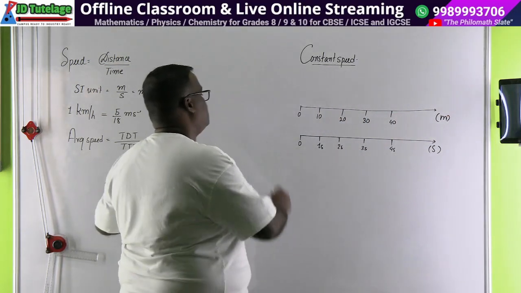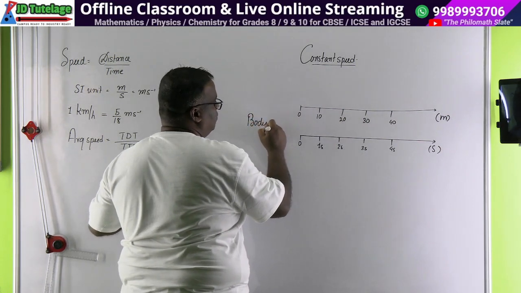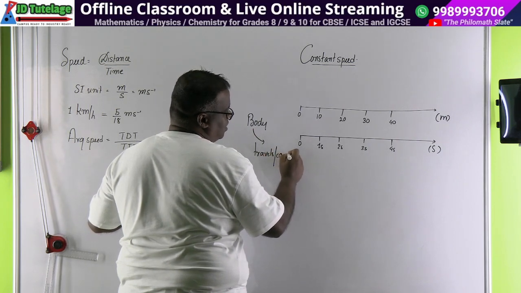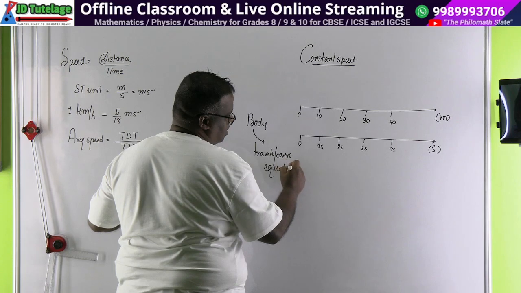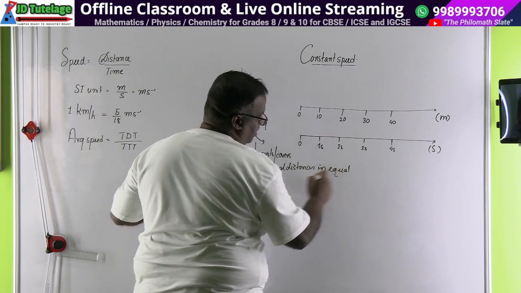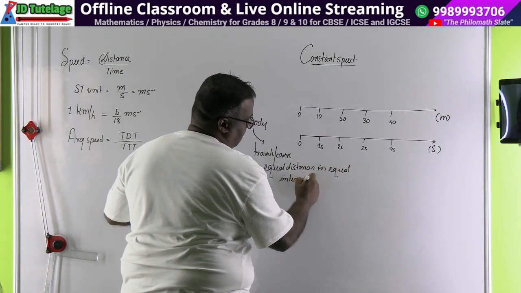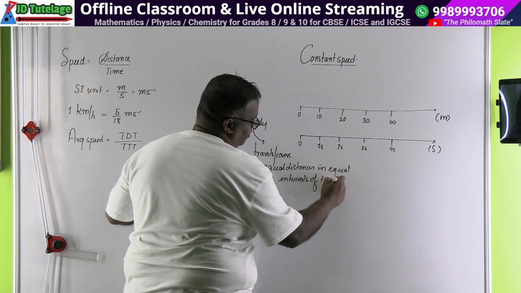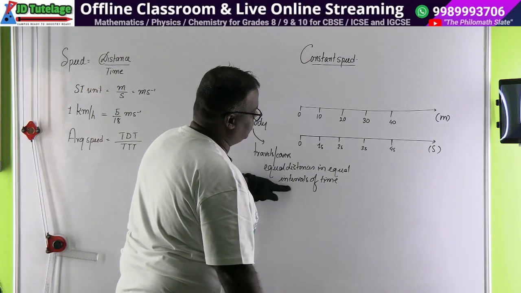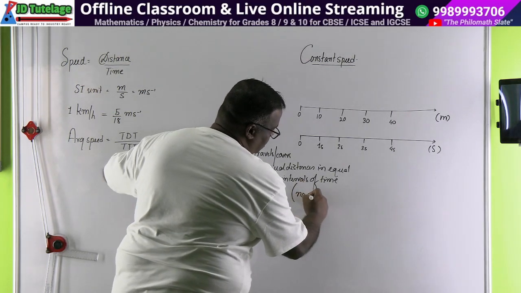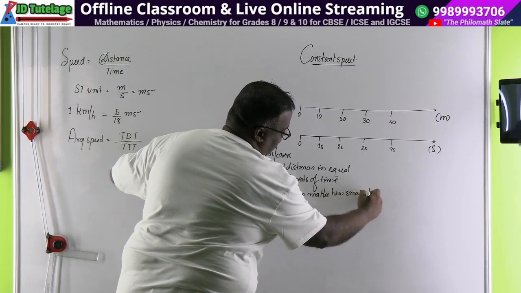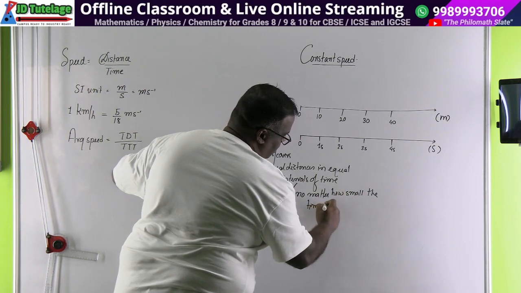If a body covers equal distances in equal intervals of time, it may look the same to you for now. Motion is uniform: equal distance in equal intervals of time. Make sure, no matter how small the time intervals are.